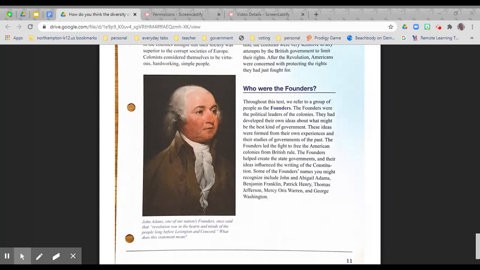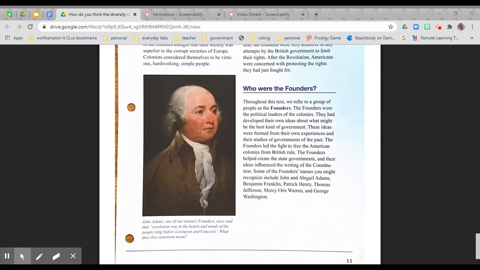Who were the founders? Throughout this text, we refer to a group of people as the founders. The founders were the political leaders of the colonies. They had developed their own ideas about what might be the best kind of government. These ideas were formed from their own experiences and their studies of government of the past. The founders led the fight to free the American colonies from British rule. The founders helped create the state governments, and their ideas influenced the writing of the Constitution.